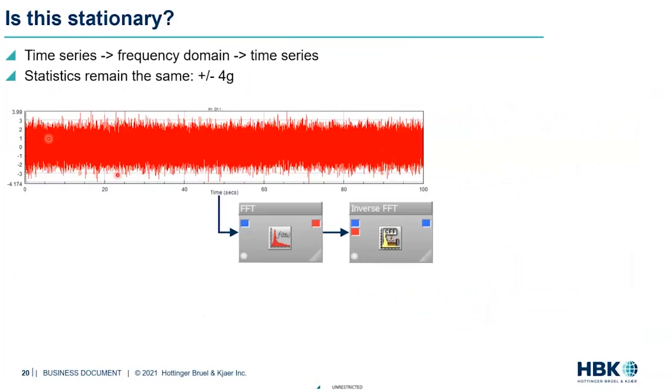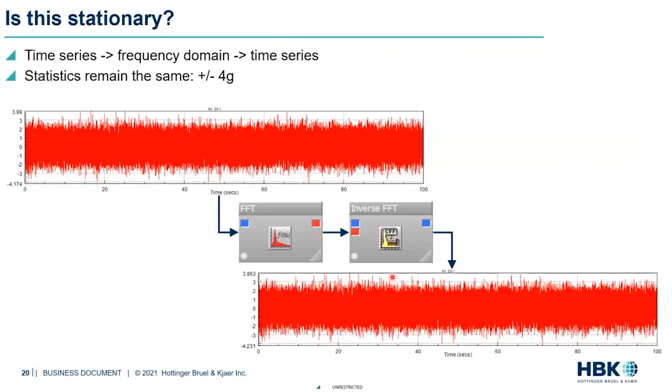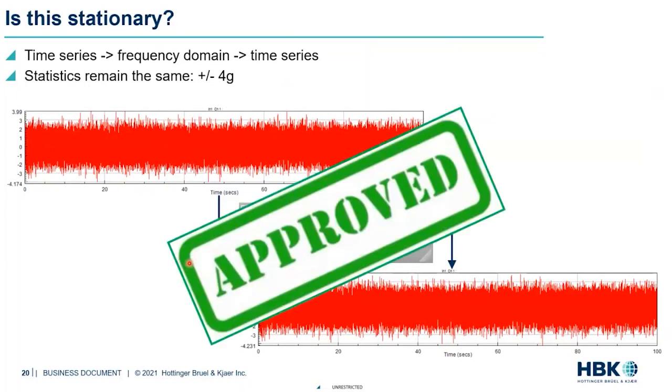So we'll start with this signal here, where I'm doing a simple FFT calculation with the same math equations that I was showing you a couple of slides back. Once we do the FFT calculation, this tells us the frequency content behind the scenes. And now if I do an inverse FFT calculation, if I roughly get the original signal back, that means this is meeting all three requirements of random, Gaussian, and stationarity. Which makes sense because this looks like a signal which would meet all those conditions. You can roughly see the magnitudes are similar. And now we would approve such a signal for a PSD conversion.